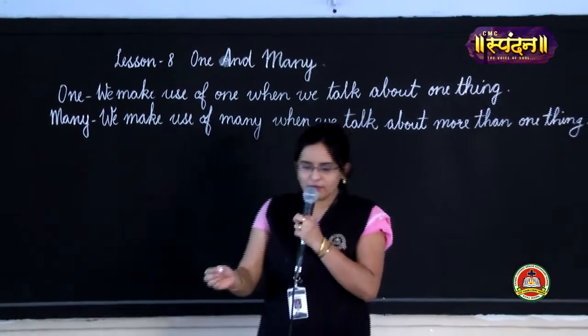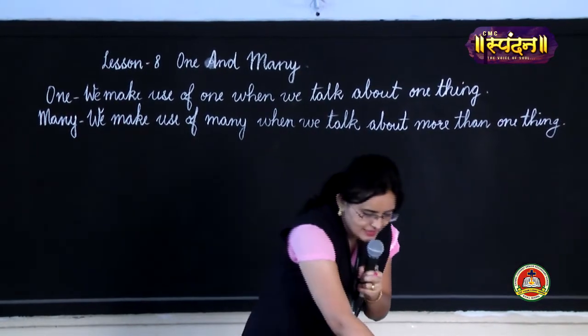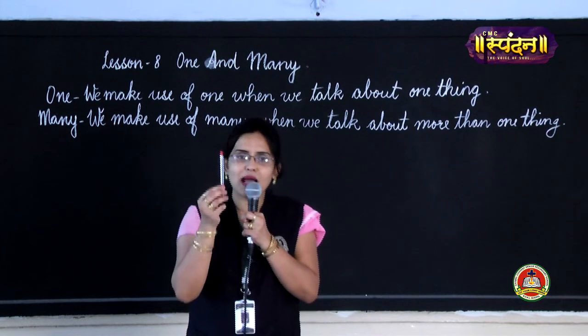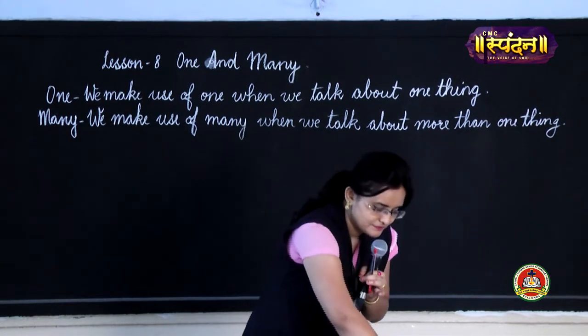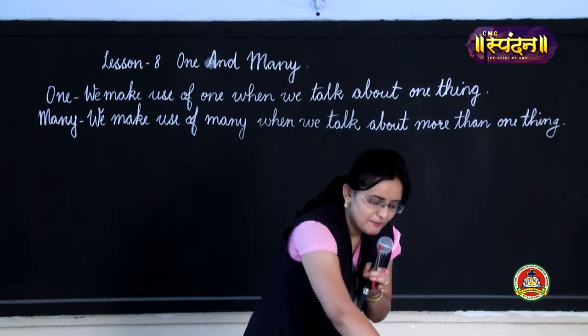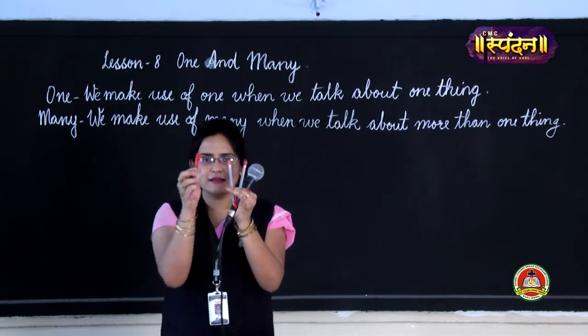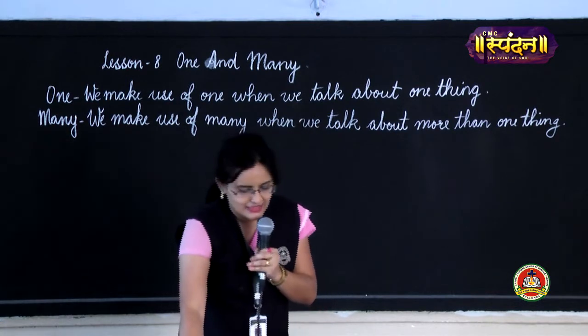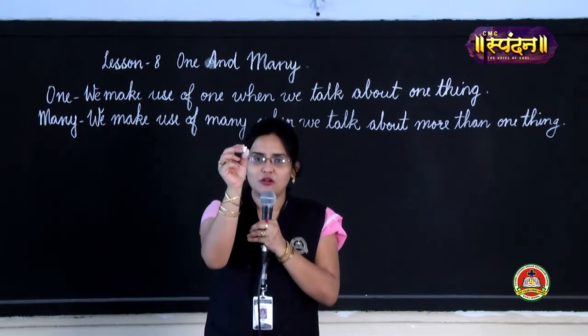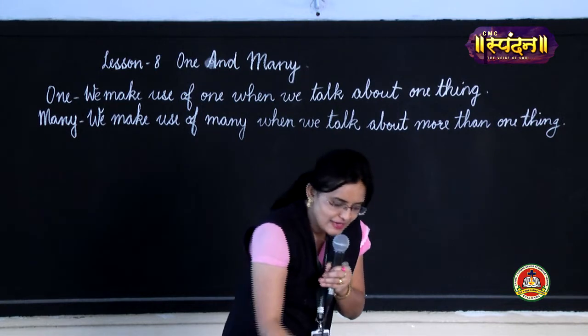Now, what do I mean by that? If I say this is one pen, okay, this is one pen. Now, these are many pens. See here, these are more than one pen. So, we will say many pens. If I say one chalk, these are many chalks.